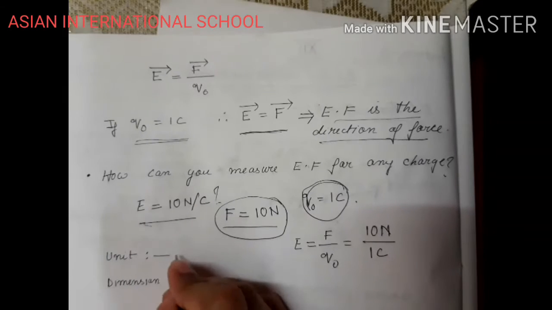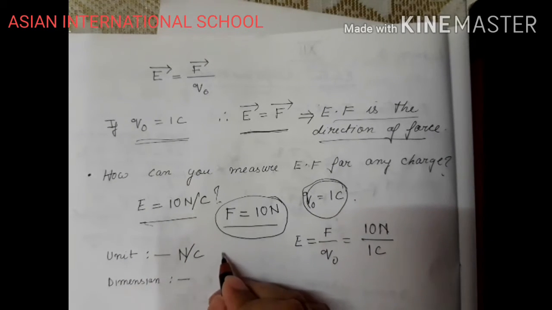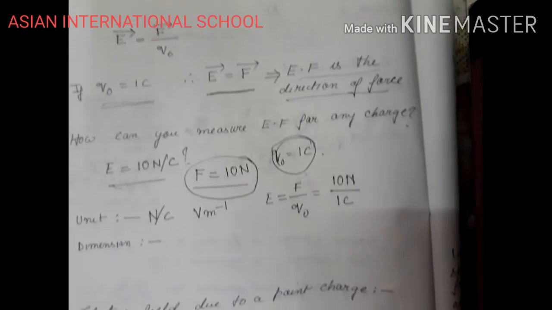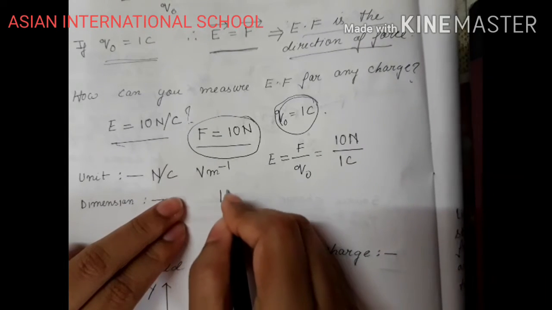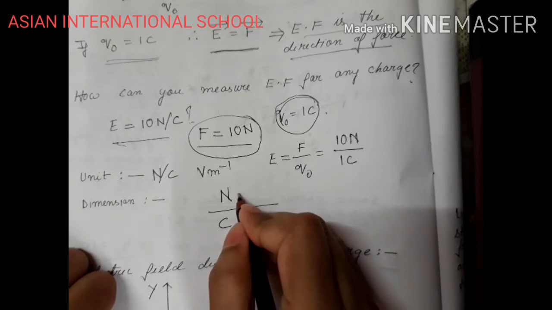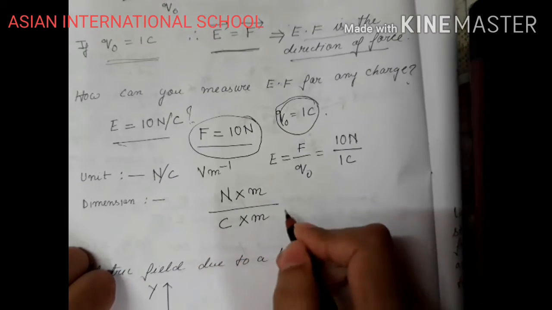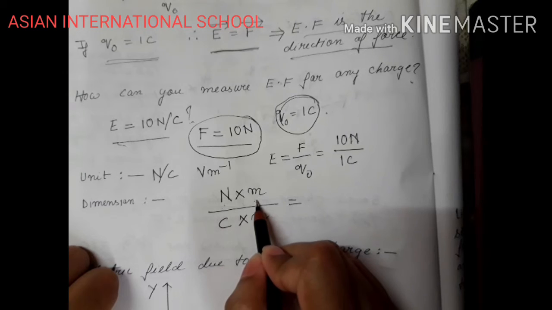Okay. What is the unit? Unit is Newton per coulomb. There is another unit, that is volt meter inverse. Okay. How will I get this unit? See, Newton per coulomb. If I multiply both up and down with meter, Newton into meter, we have studied work. Work is force into displacement.